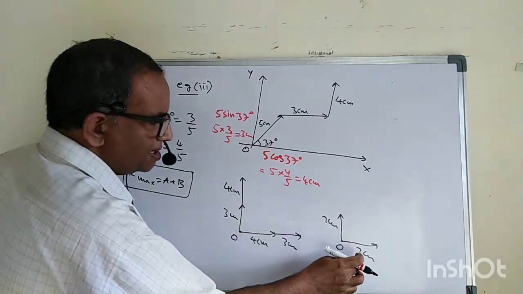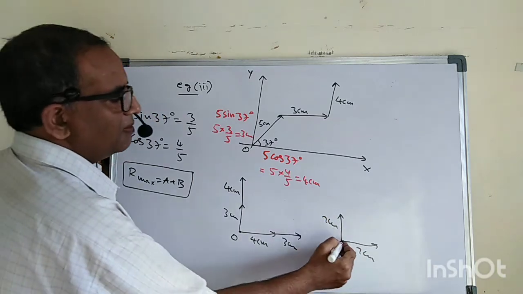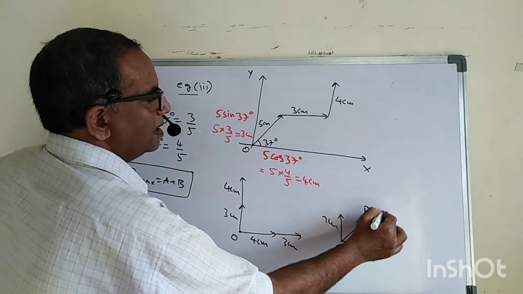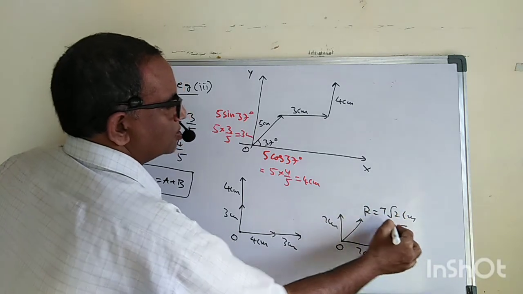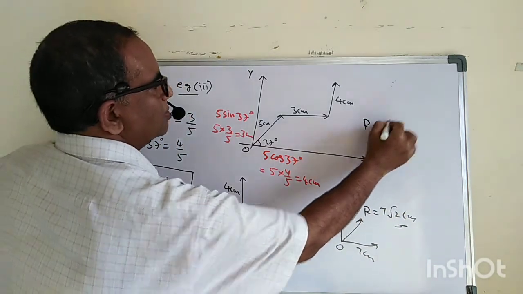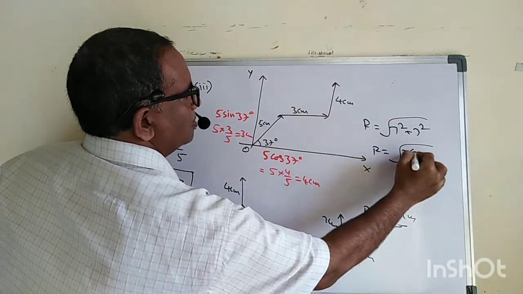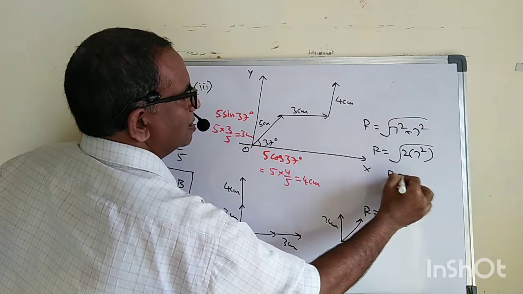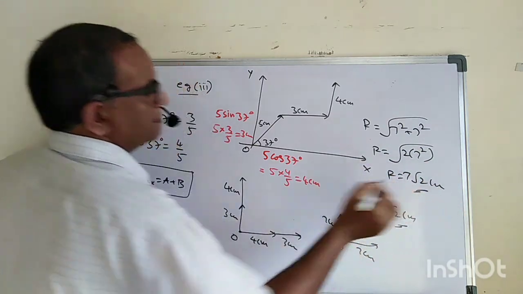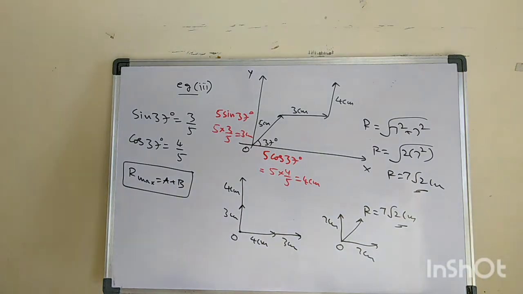Now this is 7 centimeter and this is 7 centimeter. Therefore, what is the resultant of these two? It's nothing but 7 root 2 centimeters. Why? Because the resultant is root over 7 square plus 7 square, which is 2 into 7 square, so 7 root 2 centimeter. Are you following what I am saying? Whenever they give any components like this, always resolve into components and do that sum. It will be quite easy.